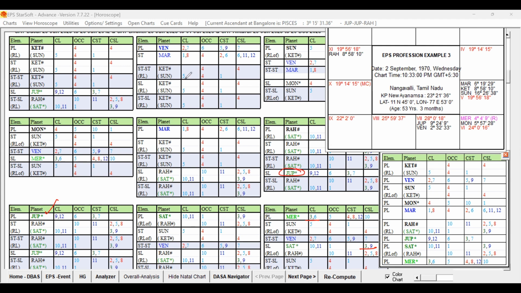Why Venus? If you look at Venus alone, Venus is not a significator of the favorable third house, ninth house or twelfth house, but it has the 5th and 9th and is a 7th sublord, but that is not the important one. And there are no 3, 9, 12 significators in Venus in the CLOCC, CST and CSL also. Only the fourth is present. So this indicates that we will not be able to judge this planet as strong enough to favor the